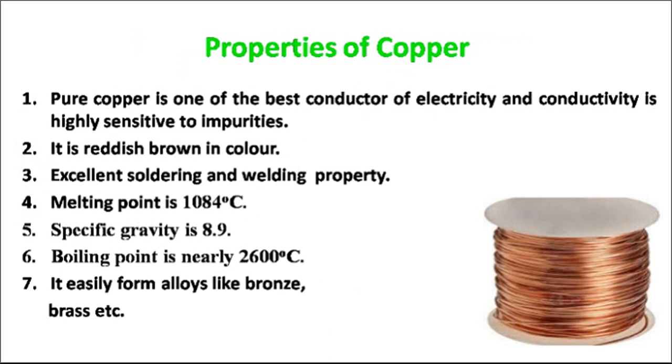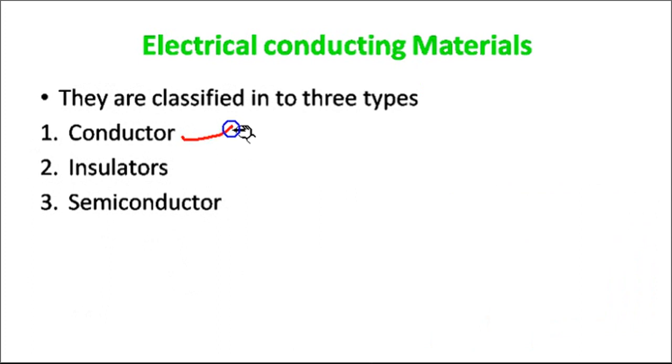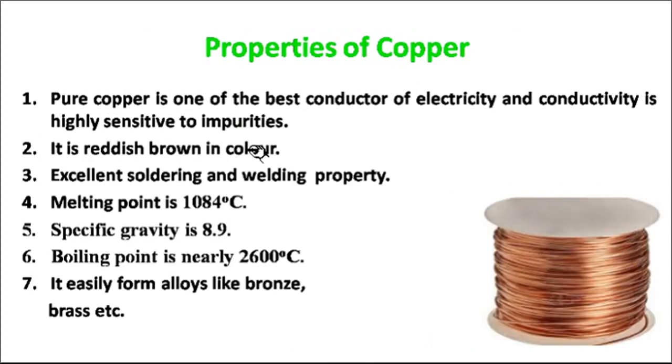Suppose the copper. The first conductor, for example, is copper. These are the properties of copper; this is the image of copper wire. The first property: pure copper is one of the best conductors of electricity, and its conductivity is highly sensitive to impurities.